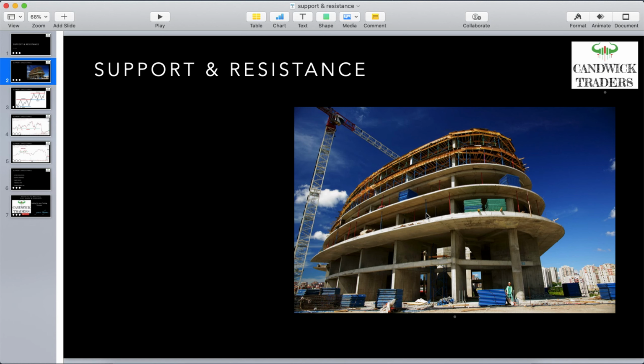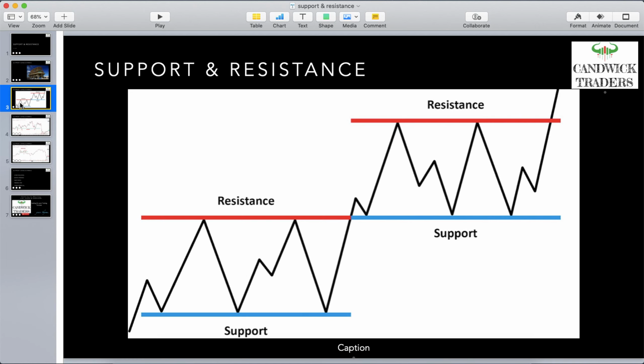In the same way, once the stock is going in an upward direction, if it is a weak resistance, it will definitely break with one hit at the resistance level. If it is a strong resistance, it will try to hit or crack it at least 2 to 3 times, or a 4th time, even a 5th time. It is based on the levels, the stock, and a lot of other factors. So this is a basic support and resistance example. We'll go to the next slide.